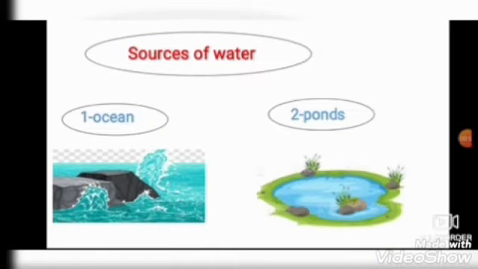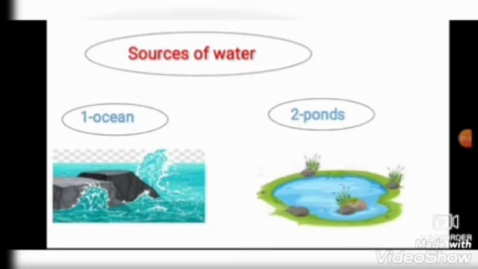After that, I can talk about the sources of water. We can find the water in the ocean. Number 2, ponds. Number 3, rivers.